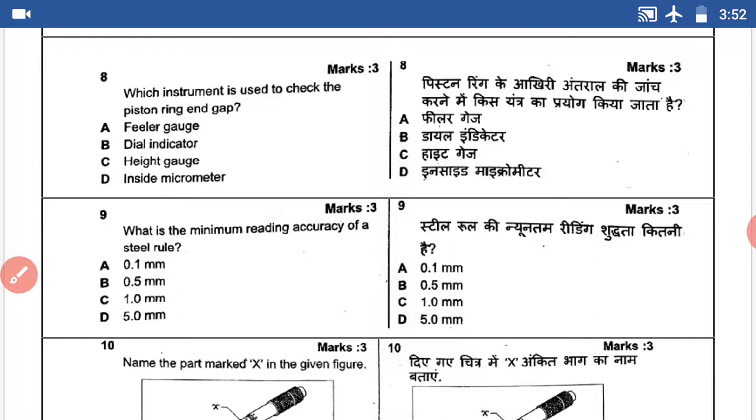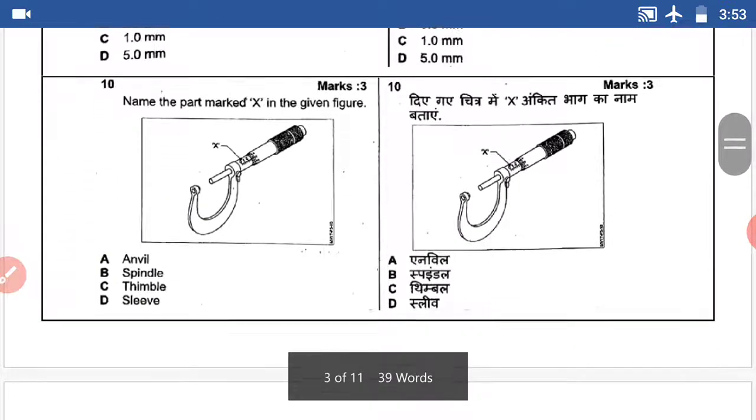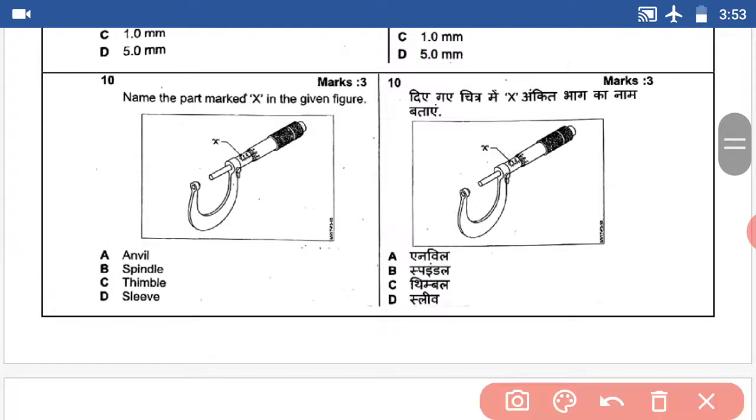Question number 10. Name the part marked X in the given figure. This question's answer is sleeve. Answer D.